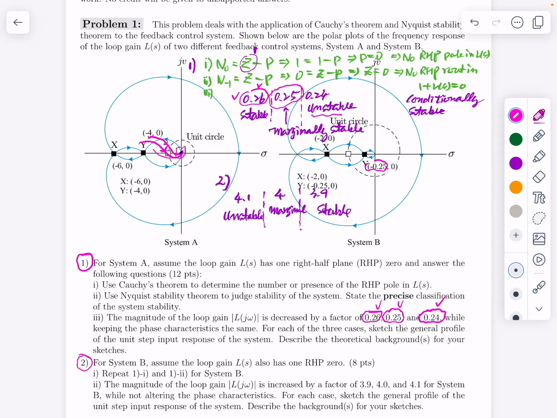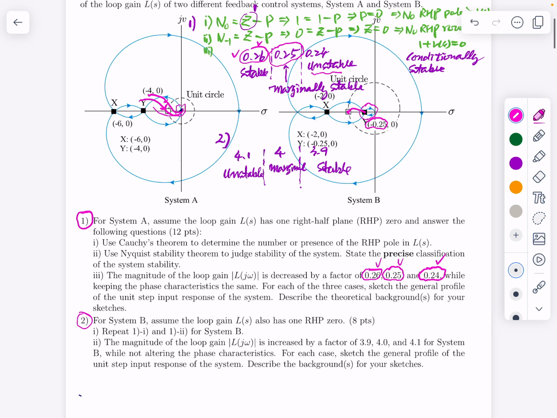If this one is increased 4 times, then this will move to this. So for this case, the system becomes unstable when gain is reduced, and it also becomes unstable when gain is increased, because of this part. So this part is a little bit different from the previous case. When gain is increased by 4 times, this part will move to this.